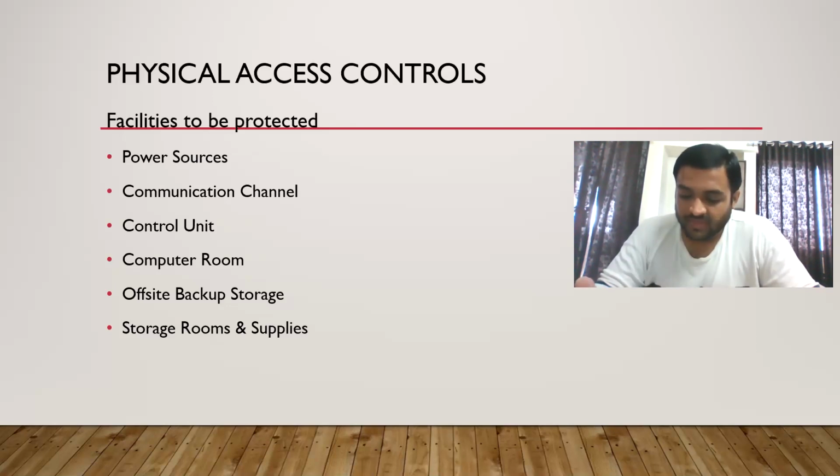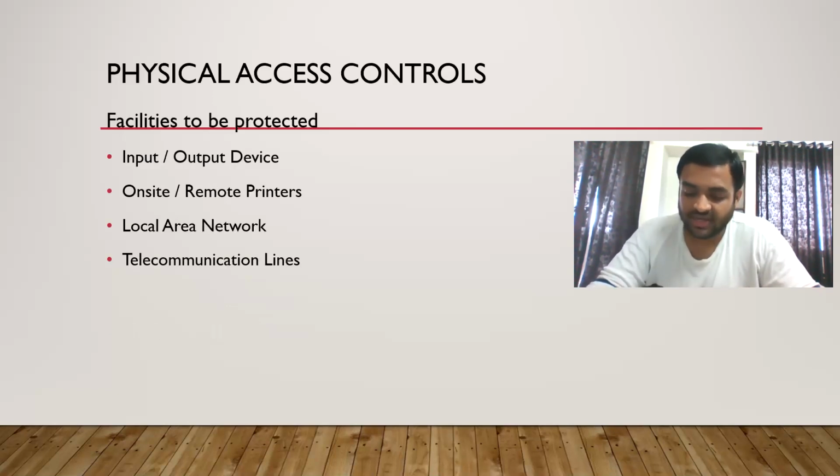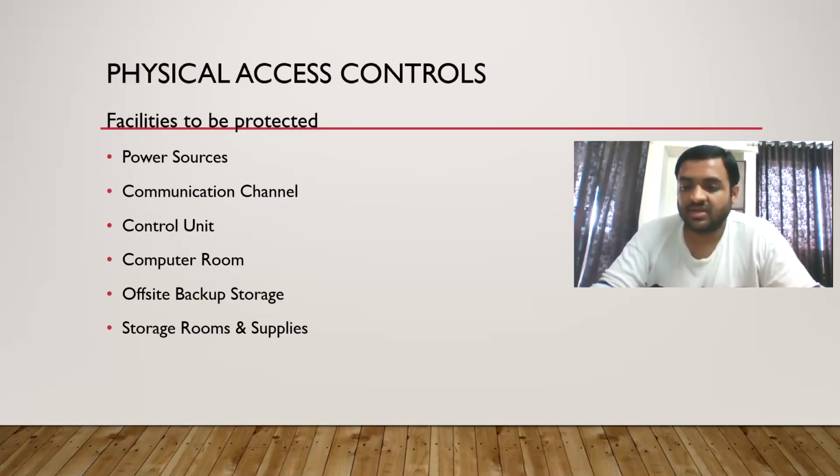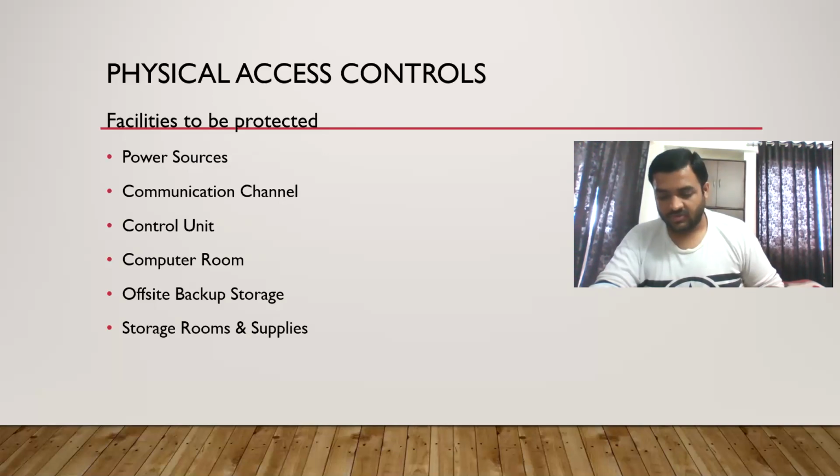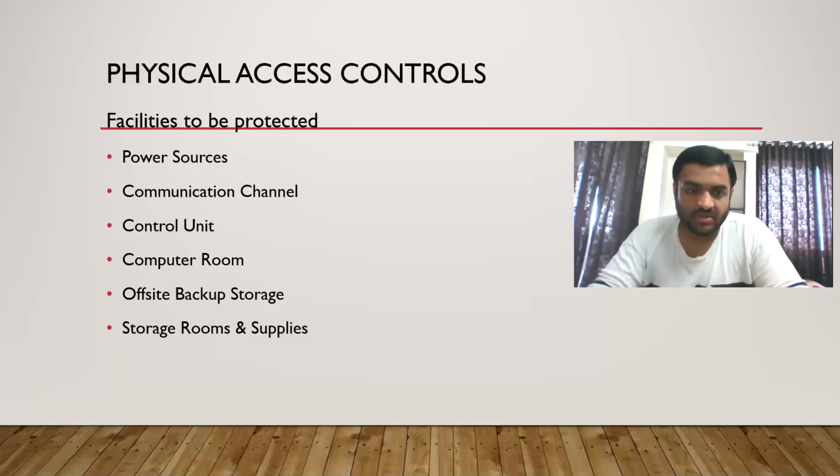Once again: input output device, offsite and onsite remote printers, communication, LAN, telecommunication lines, communication channel, power sources, control unit, computer room, offsite backup storage and storage rooms and supplies. I should have bifurcated this again. What are the rooms we are discussing here? We are discussing the control unit, computer room, offsite backup storage and storage rooms. These are the 4 rooms, the 4 facilities we are talking about.